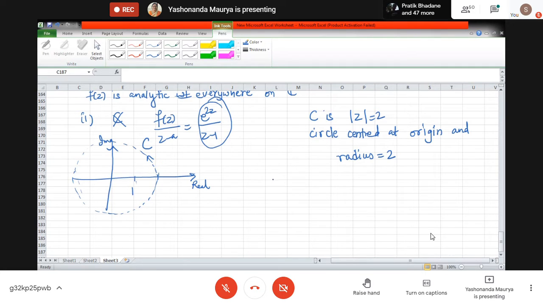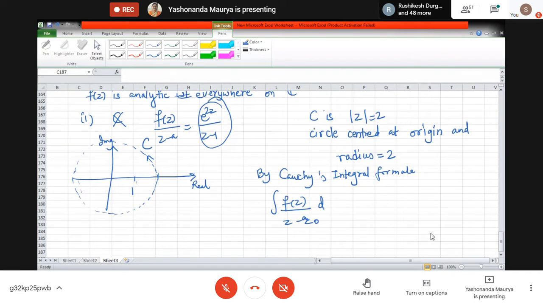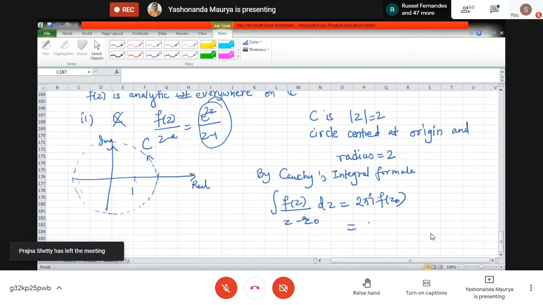By Cauchy's integral formula, the integration of f of z upon z minus a, or z minus z0, dz is equal to 2 pi i times f of z0. So this will be 2 pi i into e raised to 2z0.